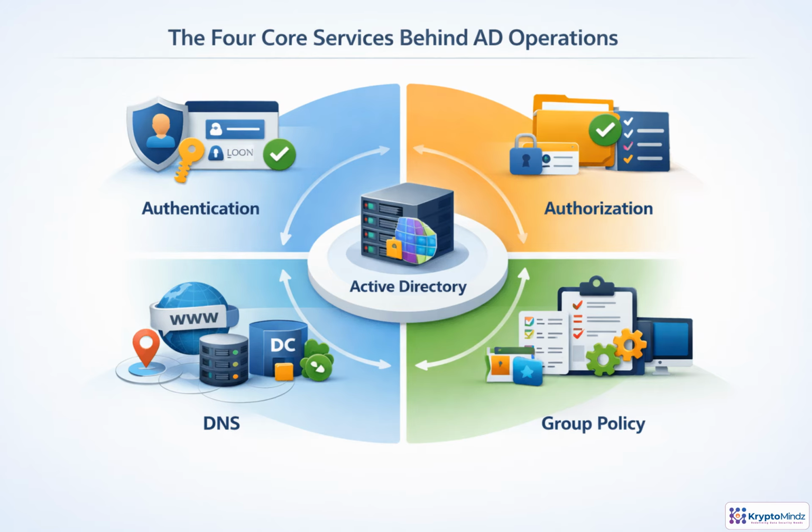Think of Active Directory as a set of cooperating services, not just a database of users and computers. Authentication answers, "Are you really this identity?" Authorization follows with, "What is that identity allowed to do?" DNS helps clients locate domain controllers and related services. Group policy turns the directory into a management platform by applying security settings, desktop rules, scripts, and preferences. When one of these services is misconfigured, the whole domain can feel unreliable, even if the directory data itself is correct.